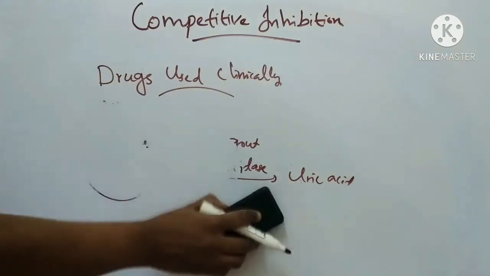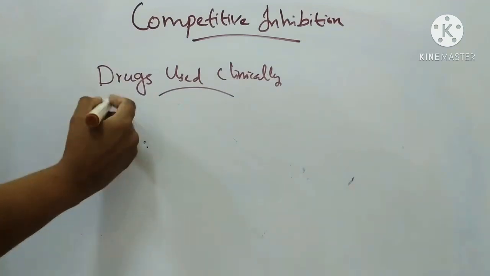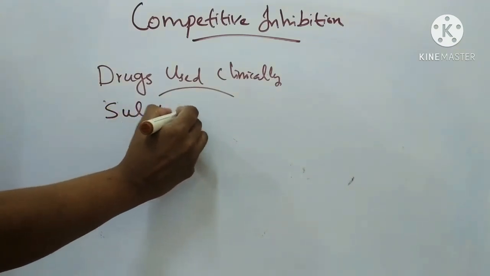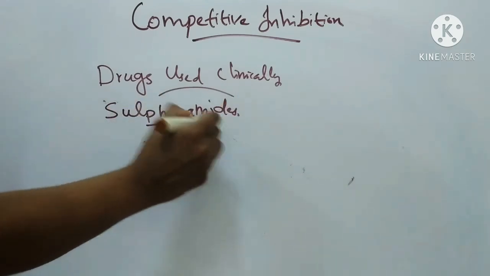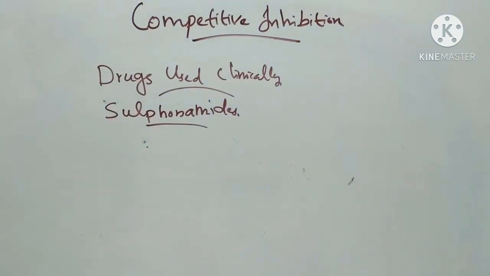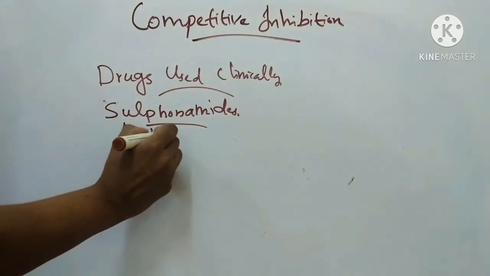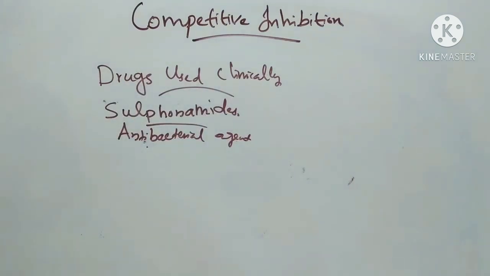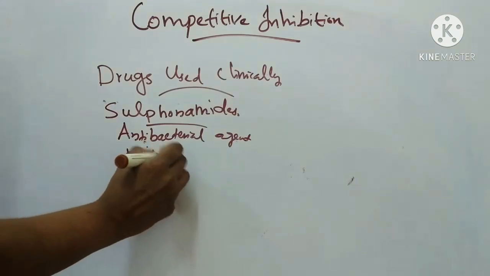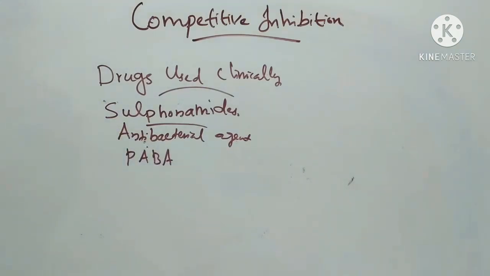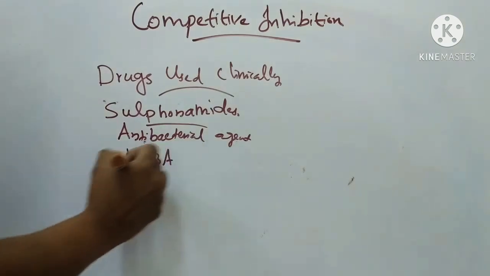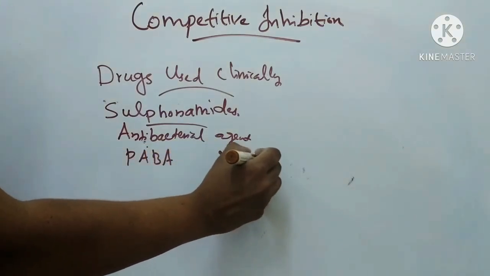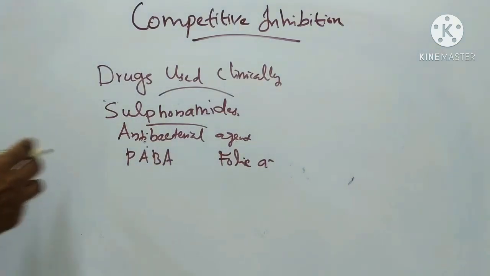Next one is sulfonamides, a very commonly used antibacterial agent. Para-aminobenzoic acid, PABA, is essential for the synthesis of folic acid by enzyme action.